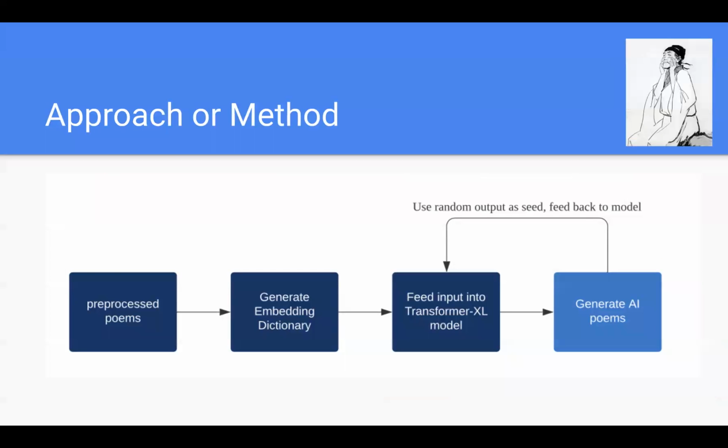The approach that we took is pretty self-explanatory. We first pre-process the poems, and we generate an embedding dictionary in a way that is very similar to the homework. We just create a huge dictionary mapping characters to their indices, and we feed that into the Transformer XL model. Did some extensive training, and after the training, we use random outputs as seed and feed it back to the model and generate AI poems.